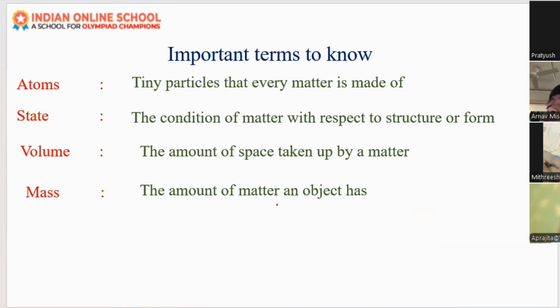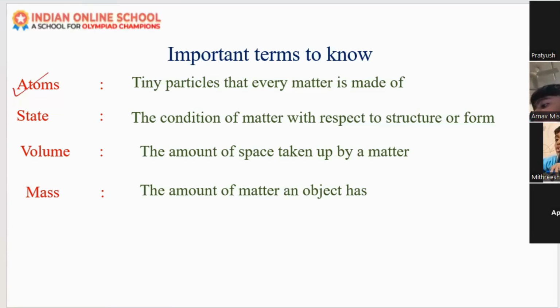Before going to the states of matter, let us learn some important terms about matter. First one is atoms. Have you heard about atoms? Yes, ma'am. Atoms are tiny particles that exist on earth, the smallest particles. Every matter is made up of atoms. We cannot see them, but every matter is made up of small, tiny particles called atoms.